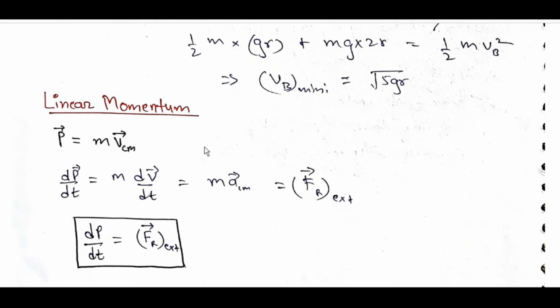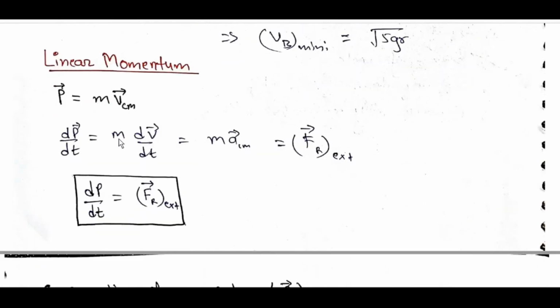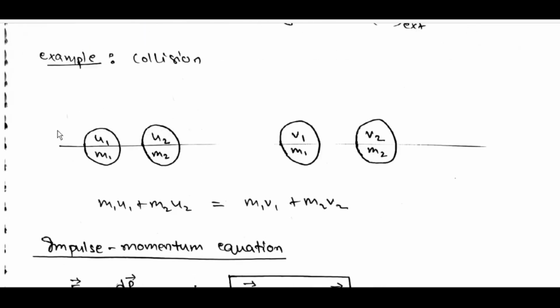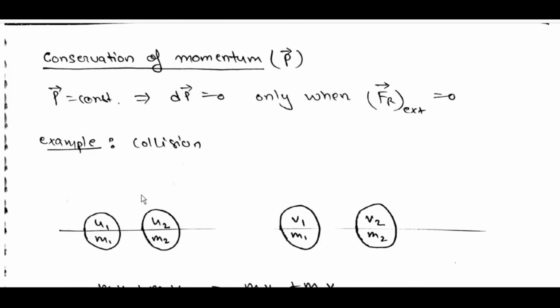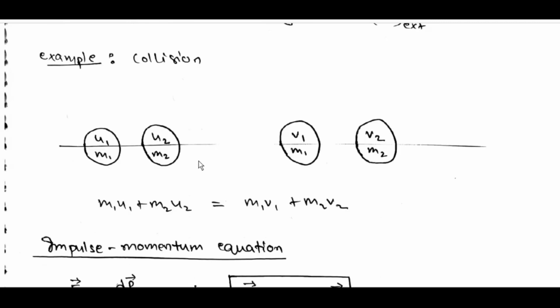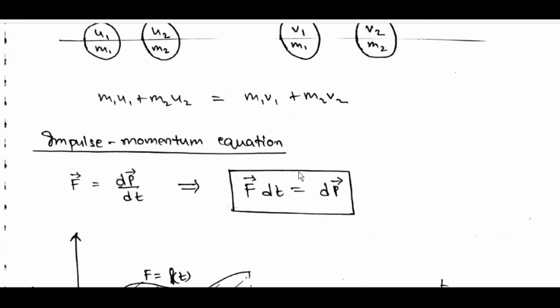Linear momentum P bar is equal to M V CM bar. dP bar by dt is equal to M dV bar by dt, which is equal to M ACM, which is equal to Fr bar external. dP by dt is equal to Fr bar external. Conservation of momentum: P bar is constant, dP is equal to 0 only when Fr bar external is equal to 0. Example, collision: M1 U1, here conservation of momentum applies as F external is equal to 0. So M1 U1 plus M2 U2 is equal to M1 V1 plus M2 V2.